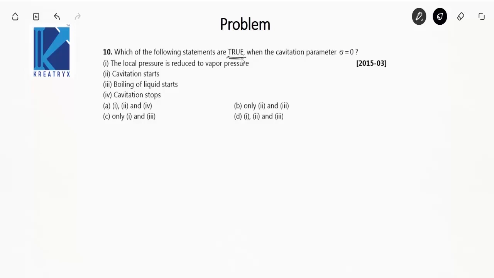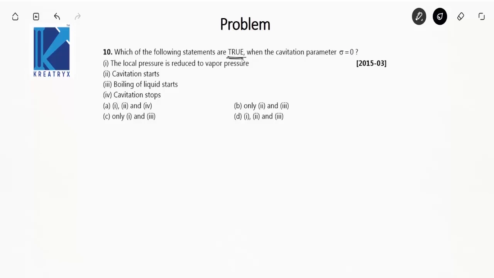something about cavitation. Cavitation parameter sigma represents the difference between local pressure and vapor pressure. So when sigma is 0, that means the difference is 0, which means the local pressure is equal to the vapor pressure.